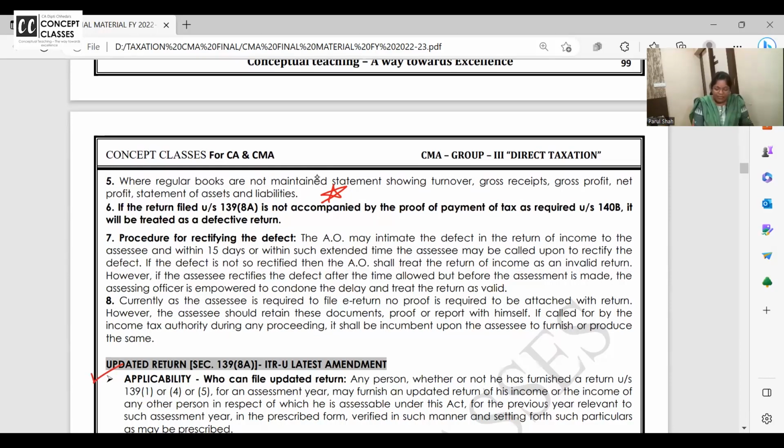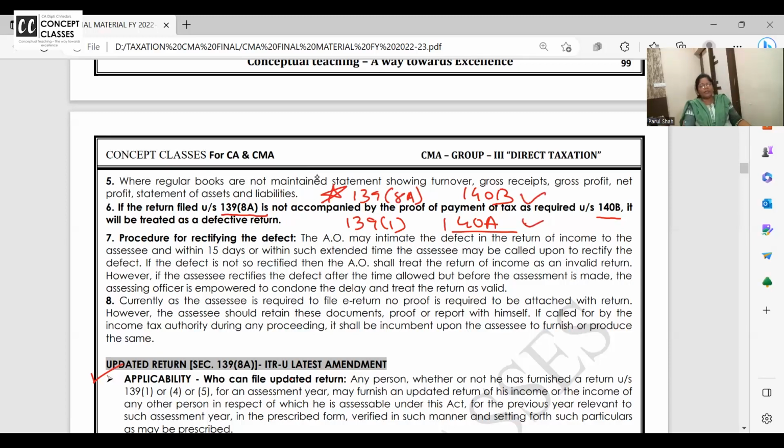What they say? If a return is filed under 139(8A), that is this next one, the updated return, added now, and it is not accompanied by proof of payment of tax as required under 140B, it will be treated as a defective return. Clear to all of you? It will be treated as a defective return. So a normal 139(1) return, pay the tax, self-assessment tax under 140A, otherwise the return is treated as defective. 139(8A) updated return, if you are filing, pay the tax under 140B, otherwise the return will be treated as defective.